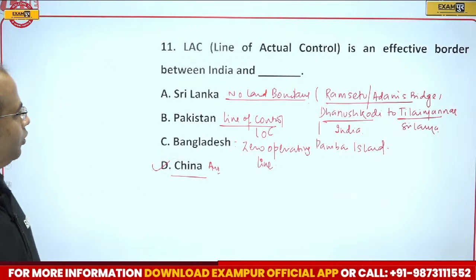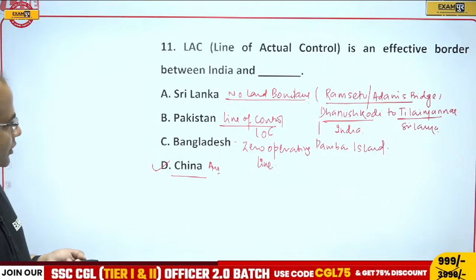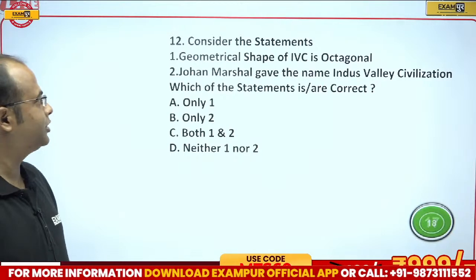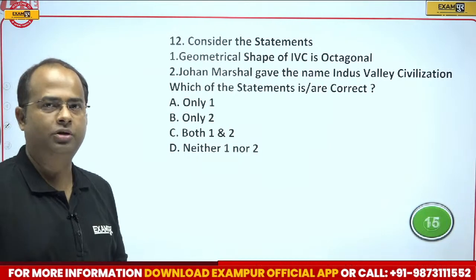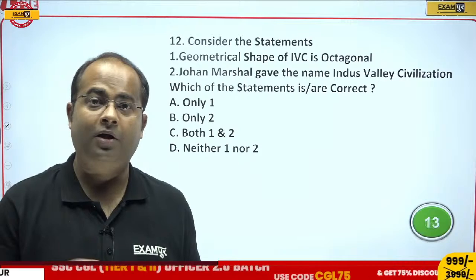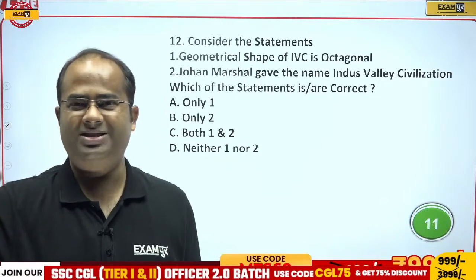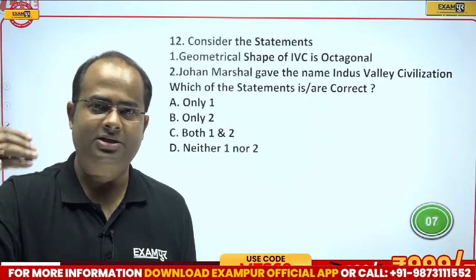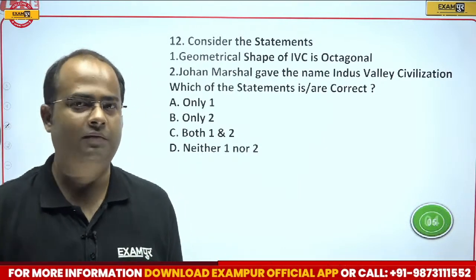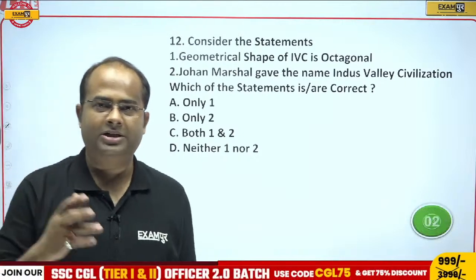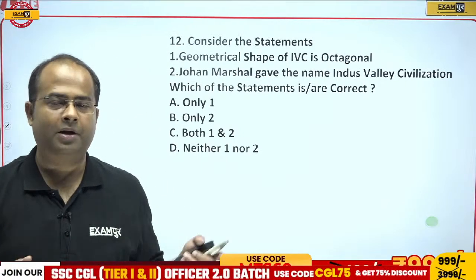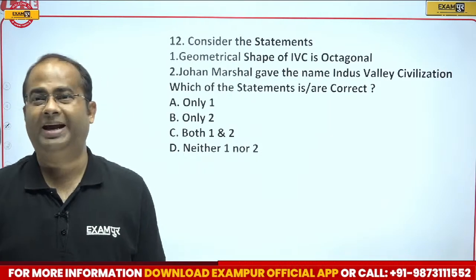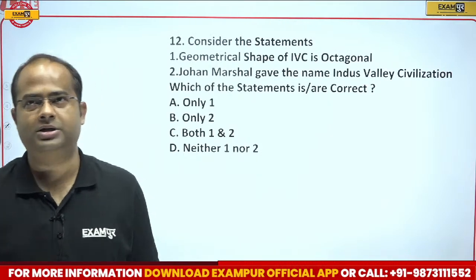Now, let's come to the next question. Consider the statements. This type of question is likely to come in CGL Tier 2, because CGL is now an upgraded version of civil services, just one place down. Since general awareness will also come in Section B of Paper 2 mains, it is definitely going to play an important, crucial role in your success.